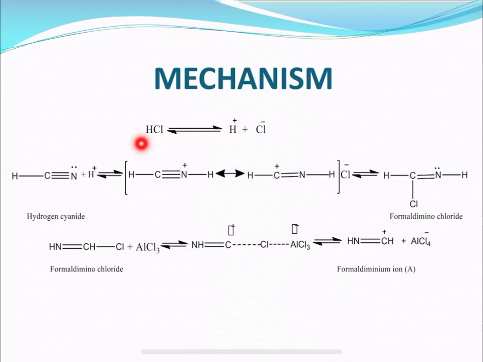So, hydrochloric acid in its dissociated form forms H plus and Cl minus. Okay, this we all know. So, when hydrogen cyanide combines with the H plus of hydrochloric acid which has been formed, here we can see similar resonating structures which are going to form in the hydrogen cyanide.